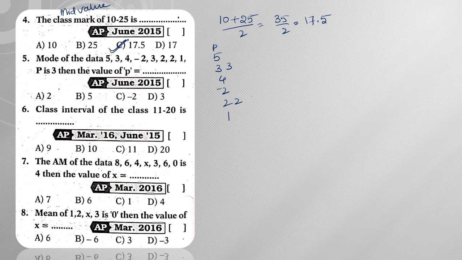If you want to make the mode 3, already two 3s are there and three 2s are there. So p should be 3, then only the mode will be 3. If we ask about mode equal to 2, then p should be 2.